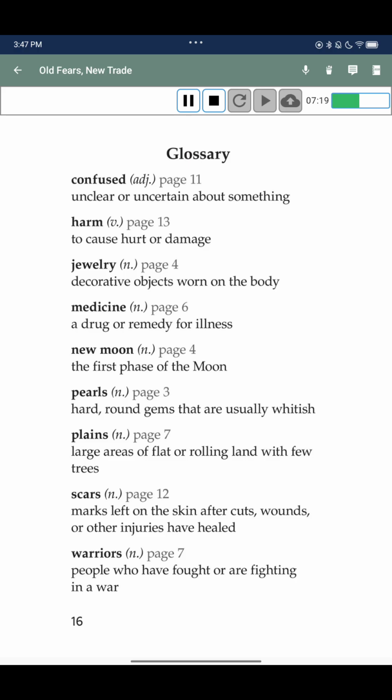Pearls: hard round gems that are usually whitish. Plains: large areas of flat or rolling land with few trees. Scars: marks left on the skin after cuts, wounds, or other injuries have healed. Warriors: people who have fought or are fighting in the war.